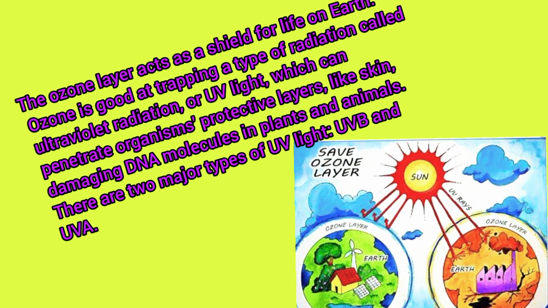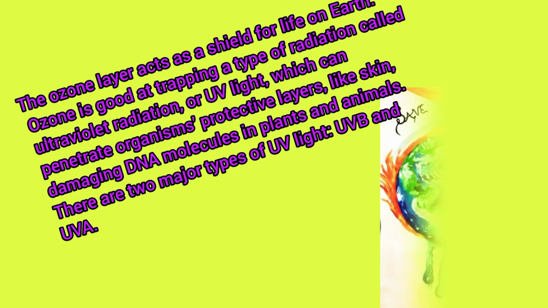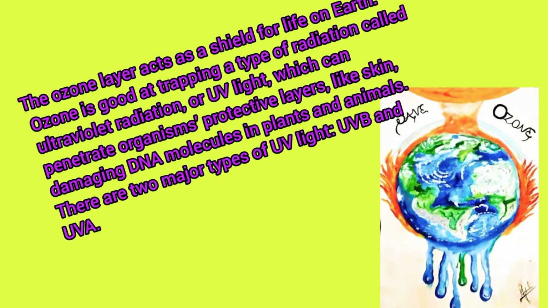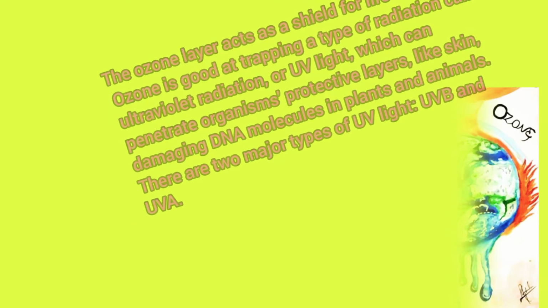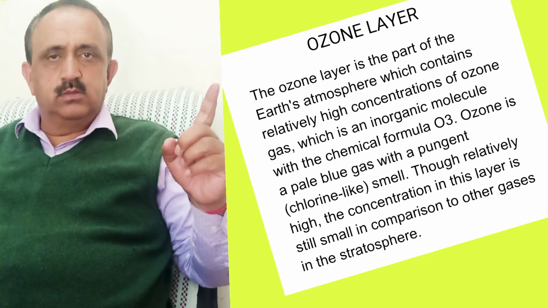Ozone is good at trapping a type of radiation called ultraviolet radiation, or UV light, which can penetrate organisms' protective layers like skin, damaging DNA molecules in plants and animals. There are two major types of ultraviolet lights, UVB and UVA. Let me tell you again, the ozone layer is a part of Earth's atmosphere which consists of a relatively high concentration of ozone gas, which is an inorganic molecule with the chemical formula O3.